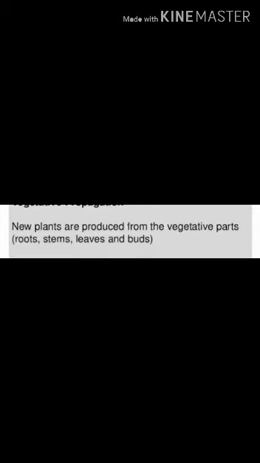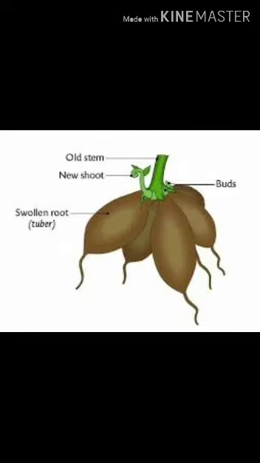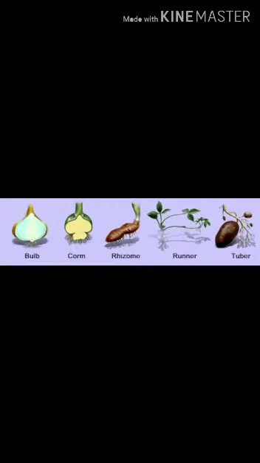Next come to the other forms of natural asexual reproduction. Roots, stems and leaves are called the vegetative parts of a plant. New plants grow from the vegetative parts. The first vegetative part of a plant is the root. Roots of certain plants can develop into new plants, for example, roots of sweet potato, carrot and radish.